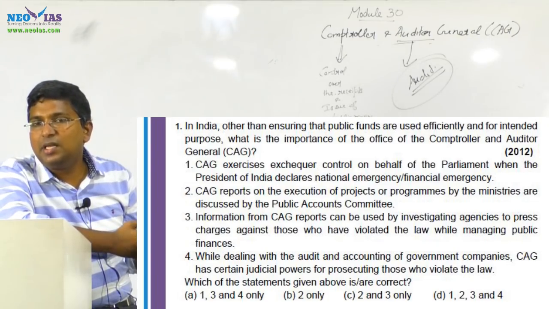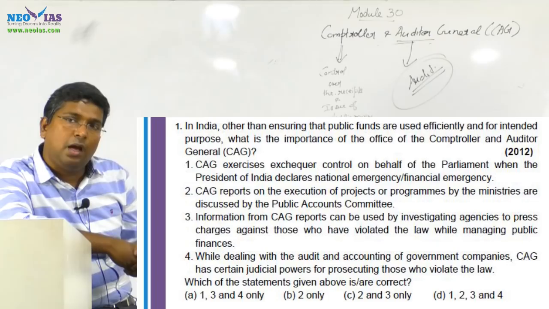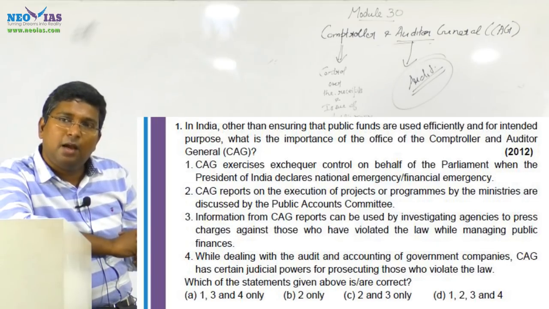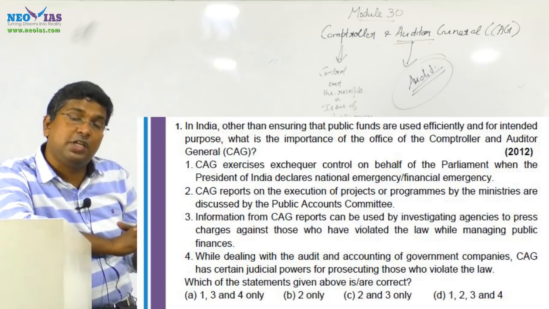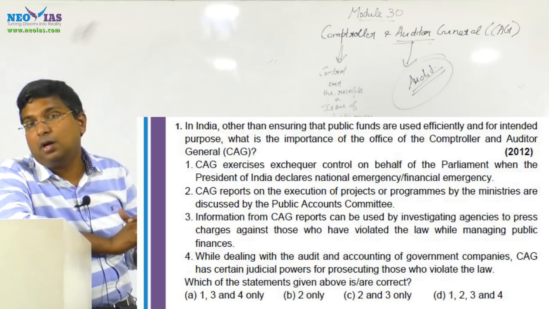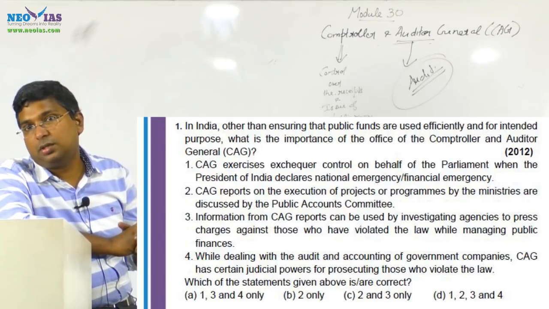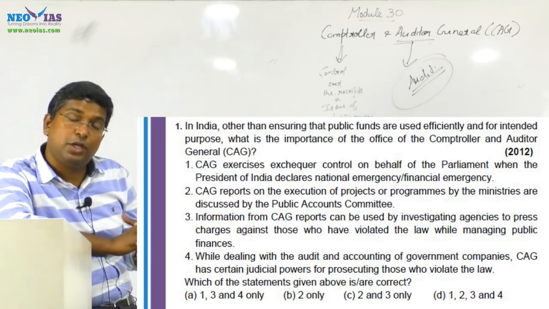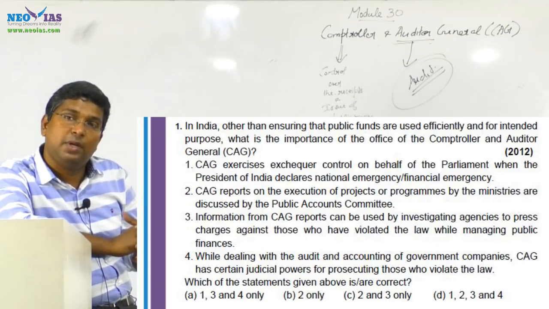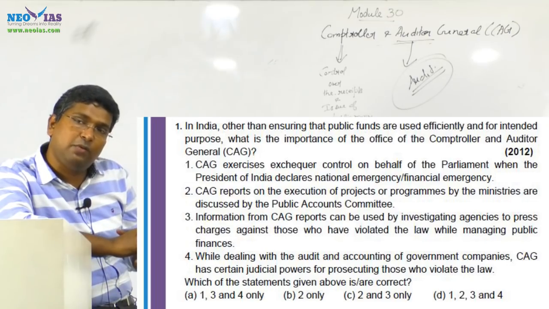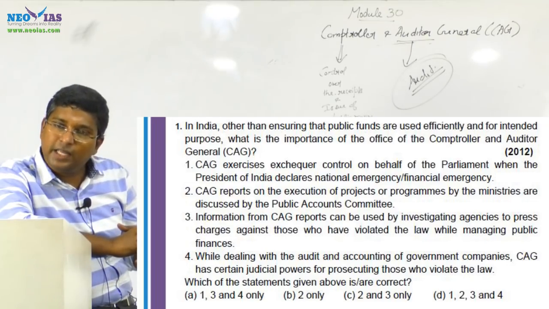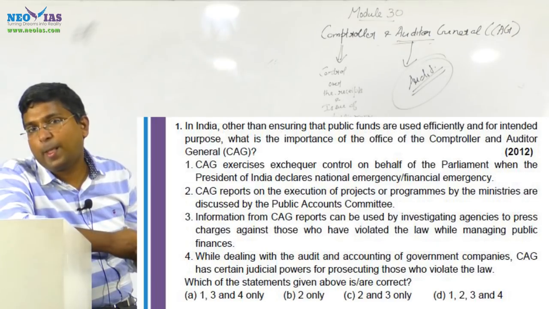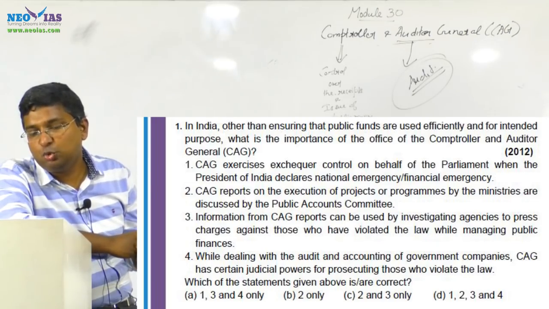The investigating agency, the CBI, took up the case taking into consideration the CAG report. CAG reported a massive loss to the exchequer, in lakhs of crores. That was a very important current issue at that time, and it prompted the investigative agency to take up the matter. So this statement is correct. The answer is 2 and 3.